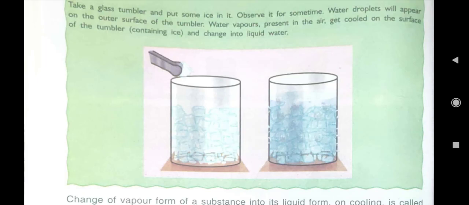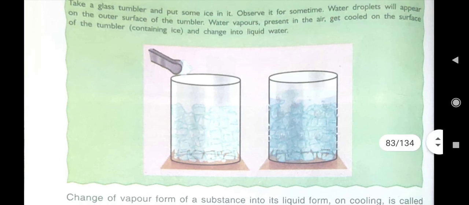This you can see whenever you bring your school bottle. If you bring your water bottle to school, after filling it with cold water, then what can you observe? Around the bottle tiny droplets of water are there. That is because water vapor is present in the air.